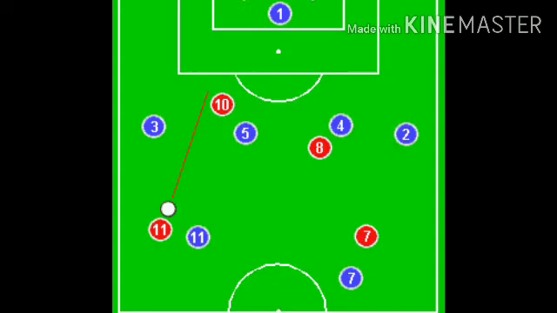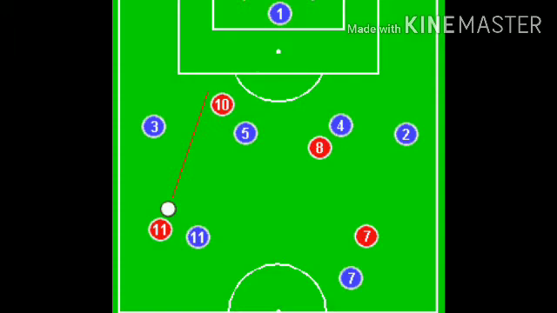Next, offside. Okay children, you don't get confused. I will explain very briefly in the practical class. Okay children, when the ball is kicked by a player, the same team's player should not receive the ball standing closer to the opponent goal than both the ball and the second last opponent. Okay children, I'll explain.